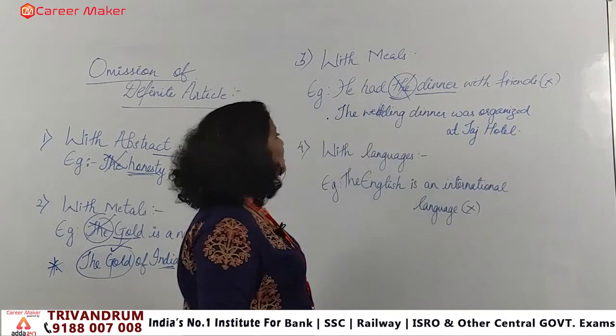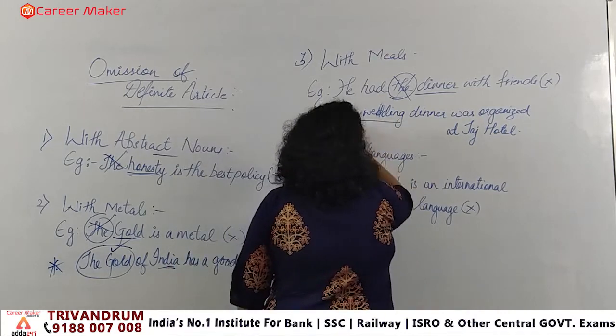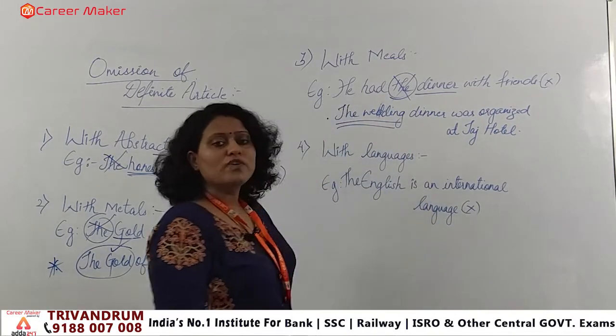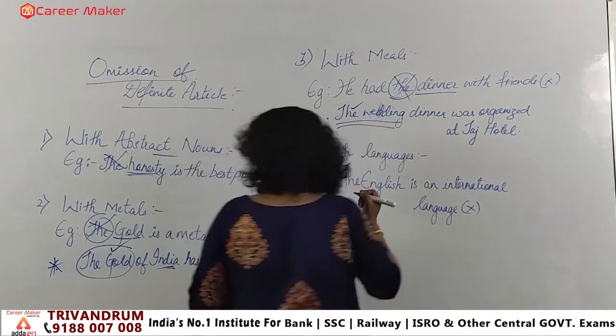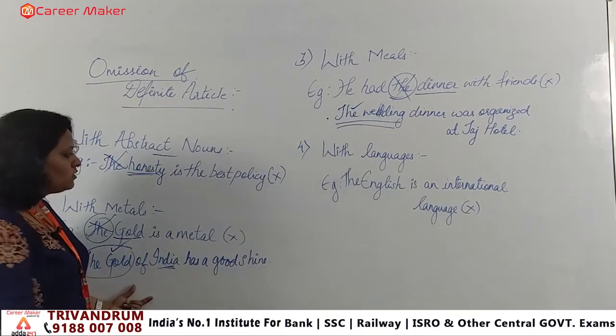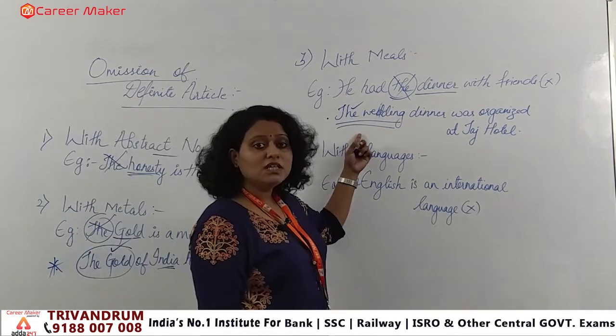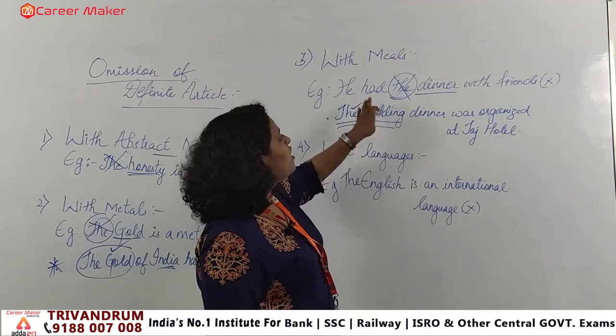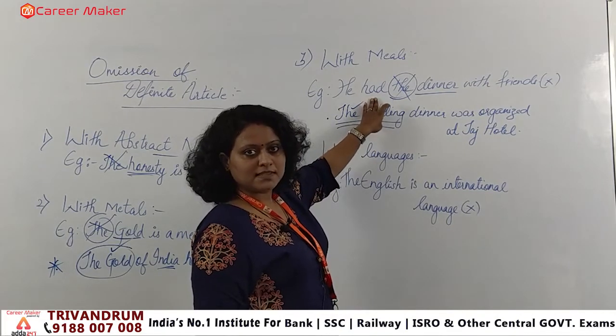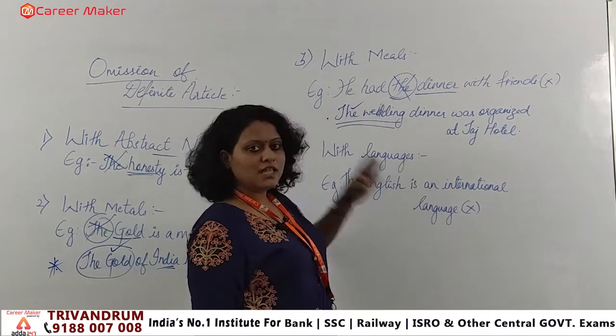So what are we saying? The wedding dinner. You are particularizing over there. So whenever we particularize, at that time we apply what? "The." Like I told you in the part on metals, the same frame applies with meals also. If we are particularizing, we have to apply "the." But if not, then it will go without it. Clear? So that is the difference in the omission.